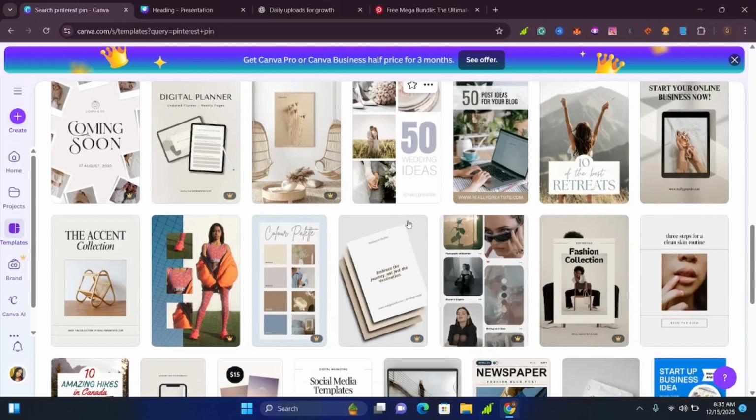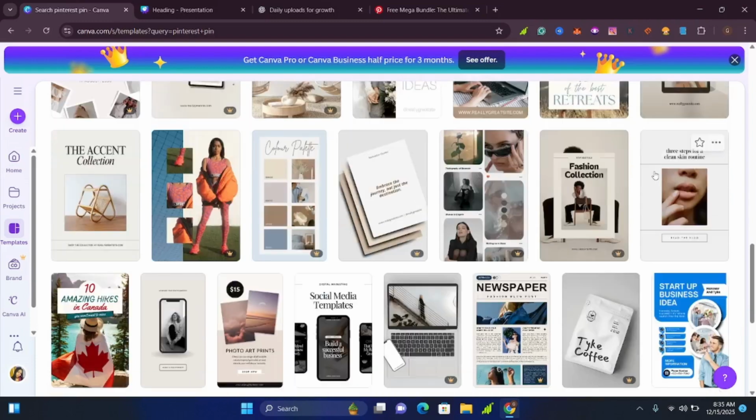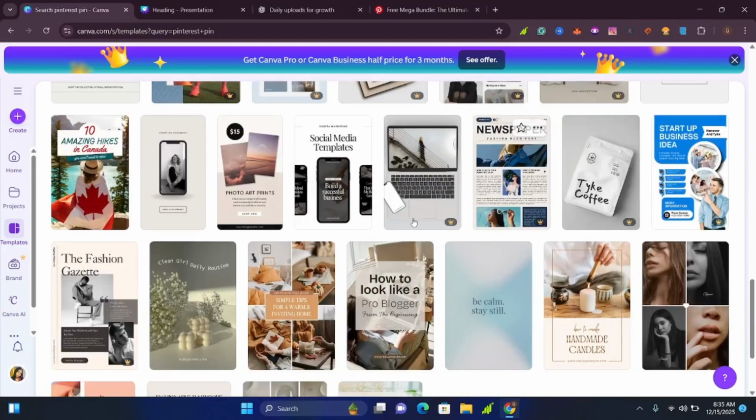These are different pins that you can use. So you can come here and choose something, or if you want to show your product, put it in a mockup, that's also a pin that you can choose. Anything you see here which has this icon shows that it's a paid pin or a paid element in Canva, so you have to upgrade to use it.